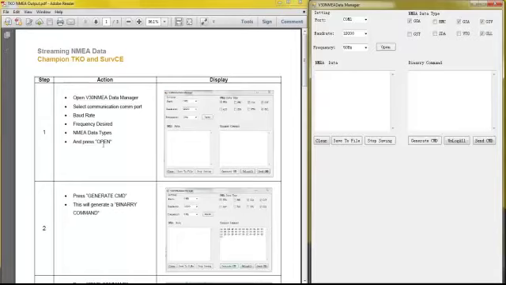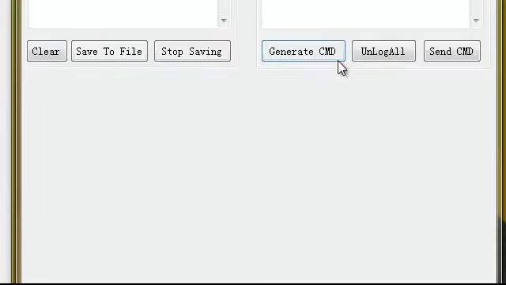According to our instruction guide, the next thing we need to do is open the communication port between our receiver and our computer. So I'm going to click the Open button to do that. Now once I've done that, according to the instructions, we're going to press Generate Command. What this does is create a binary command that is sent to the receiver to tell it to start streaming the data.